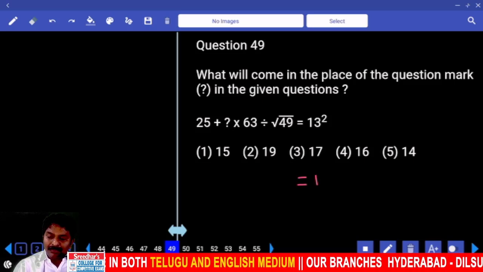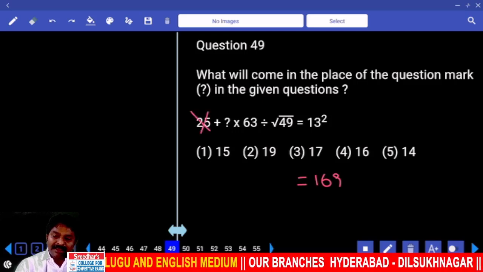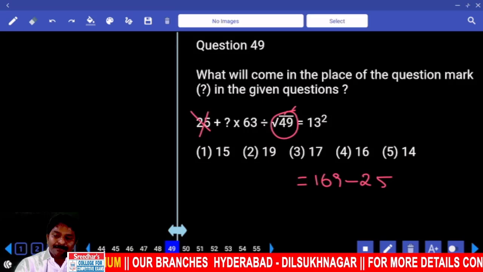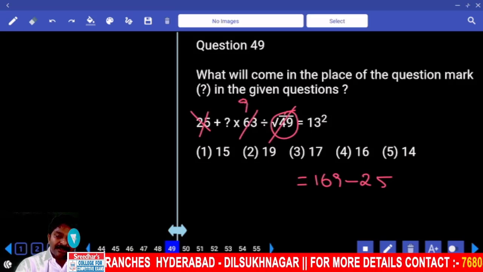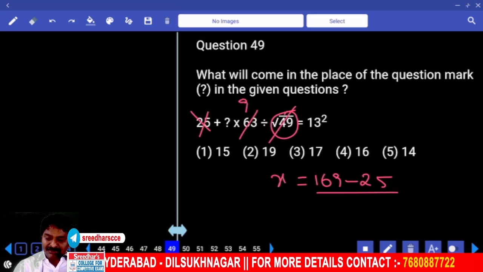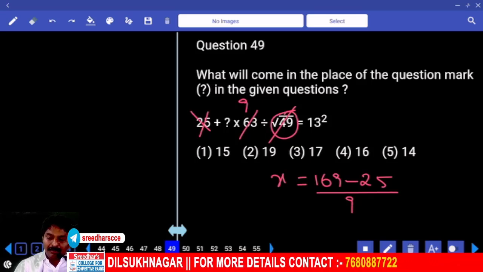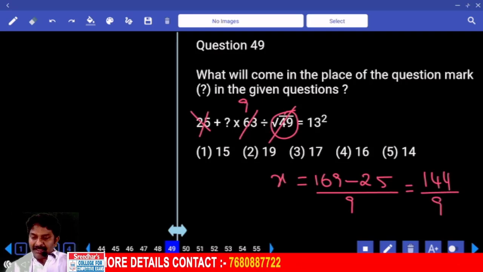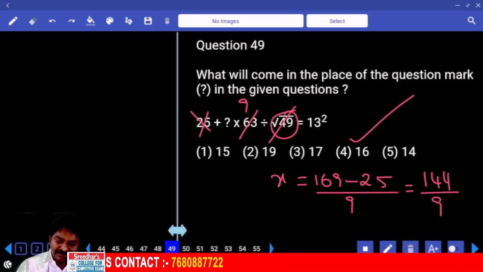13 square. 169 minus 25 goes to the other side. This is 7, right? 7 how many times? 9 goes to the other side, comes in denominator. Come on. Numerator 144 by answer 16.